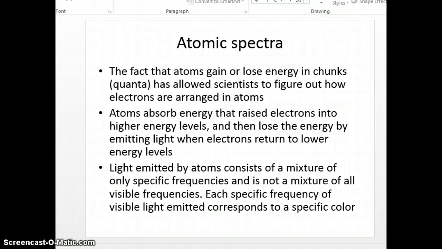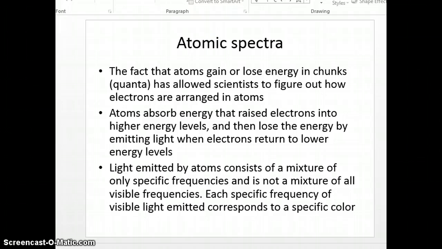The light emitted by atoms consists of a mixture of very specific frequencies. Each type of atom has its own specific frequency because it has its own number of electrons. In other words, each element has its own specific frequency because it has its own specific number of electrons. It's not a mixture of all the visible light out there. Each specific frequency of visible light emitted corresponds to a very specific color.